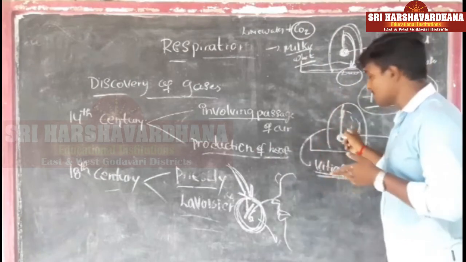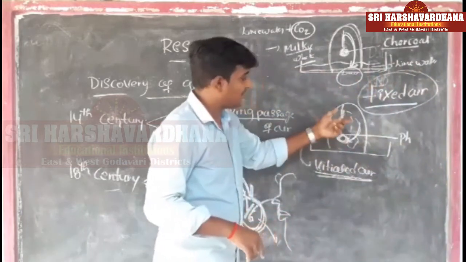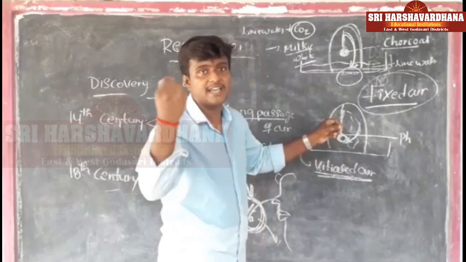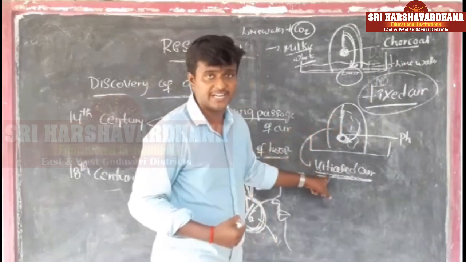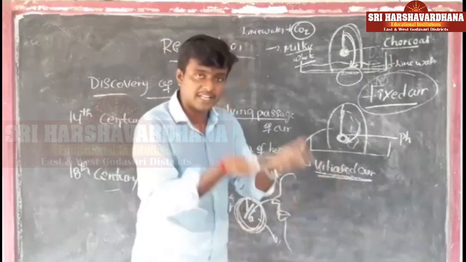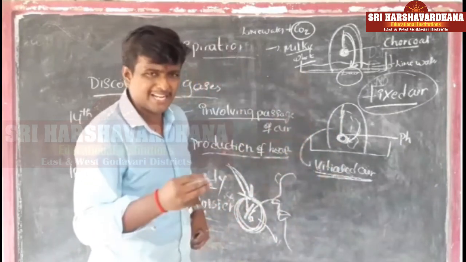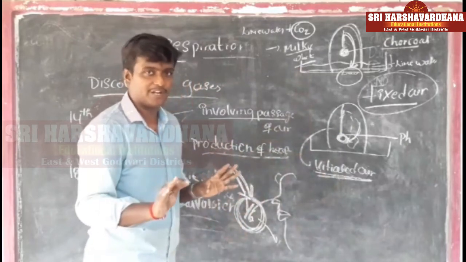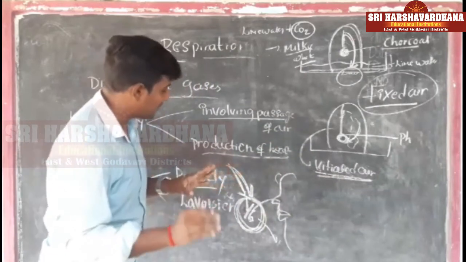At the same time he burned phosphorus. When he burned phosphorus, it required some gas in the air. That gas we now call oxygen, but in the beginning we called it vitiated air. That gas only we take inside. So with the help of that he proved it. And he additionally gave one more point, which is not required from your examination point of view, but when reading the textbook you might be a little confused, which is why I am saying that.